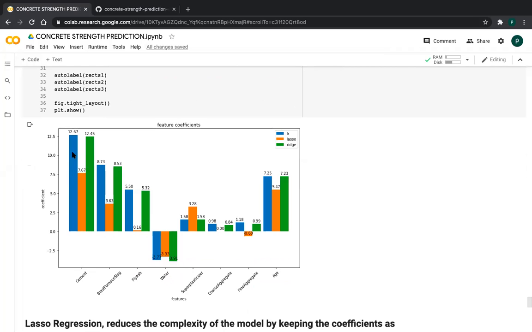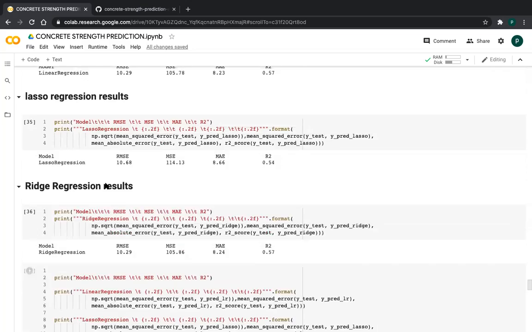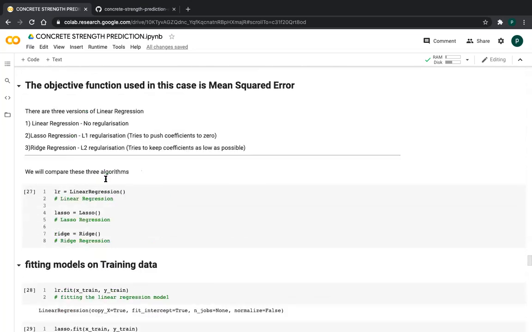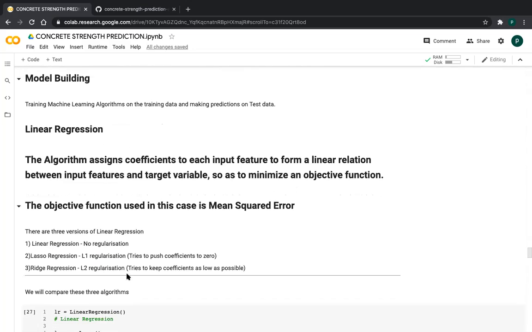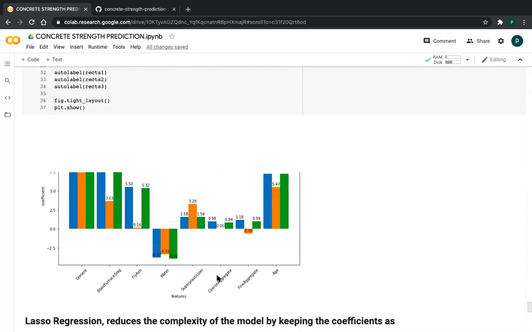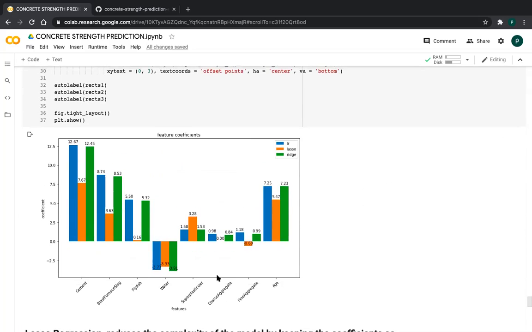So the linear regression and ridge regression will be the same, friends. In all the cases there is only a small point difference, but it looks similar. But only lasso gives very low coefficients, because as I already said at the time of model building, lasso tries to push the coefficients to zero, and ridge regression as low as possible, because lasso gives a zero result directly, so it gives very small coefficients for each feature.